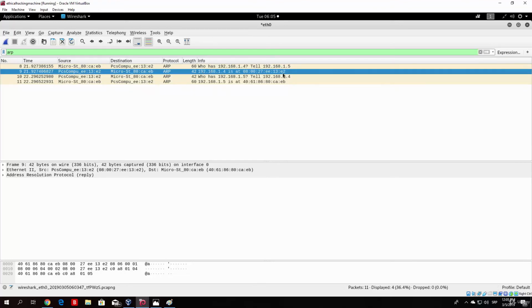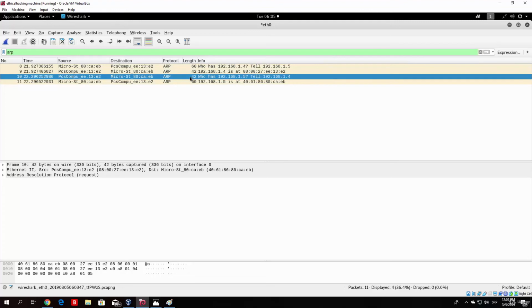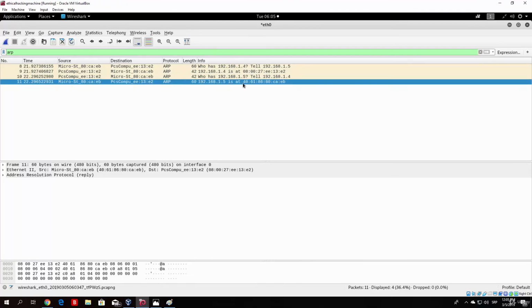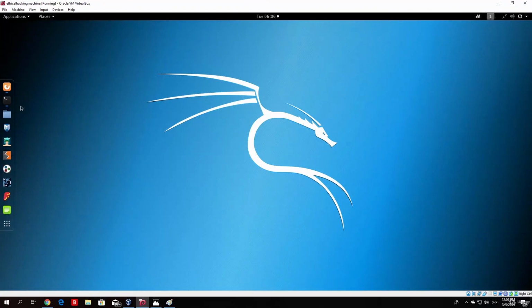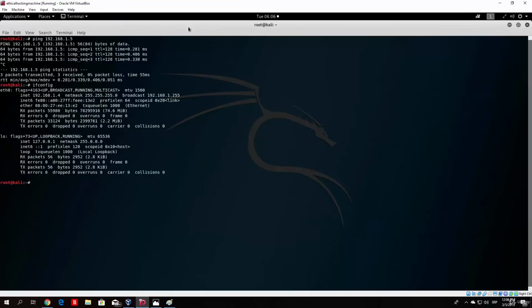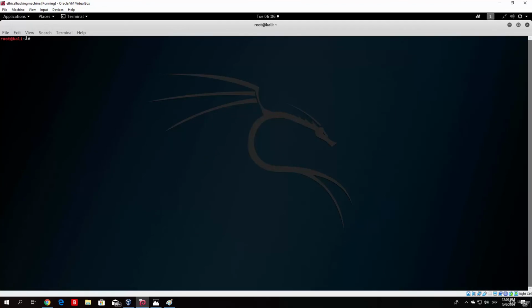192.168.1.4 is at this MAC address, and this is an ARP response. This is the same thing, just reversed. So here we are asking, as a Kali Linux machine, who is the Windows 10, and here is the reply: Windows 10 is at this MAC address. So those are just the basic concepts of ARP requests and ARP replies. So we will just close this, quit without saving.